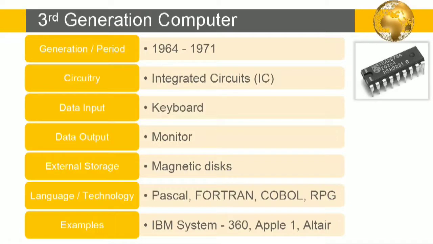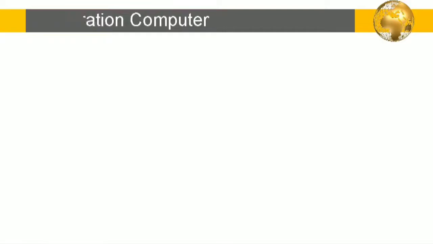Now let's start with third generation computer. The period was 1964 to 1971. Circuitry used was integrated circuits, that was ICs as shown in figure. Data input was in the form of keyboard. So this is the era where the keyboard was invented. Output in the form of monitor. External storage devices are magnetic disk. Languages used were Pascal, Fortran, COBOL and RPG. The examples are IBM System 360, Apple I and Altair.